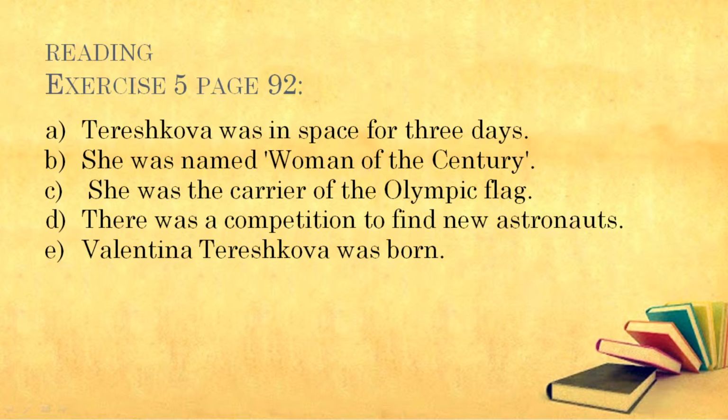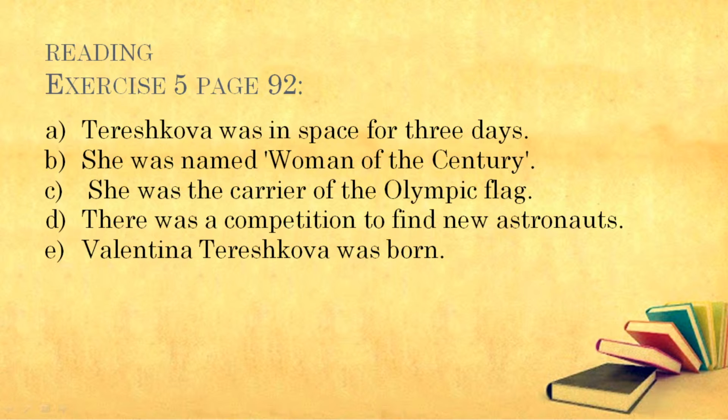Valentina Tereshkova was born. So obviously we will start from the beginning as always. So Valentina Tereshkova was born. So E is number 1. Then what else did we have? So after that, according to the sentences we have, there was a competition to find new astronauts.